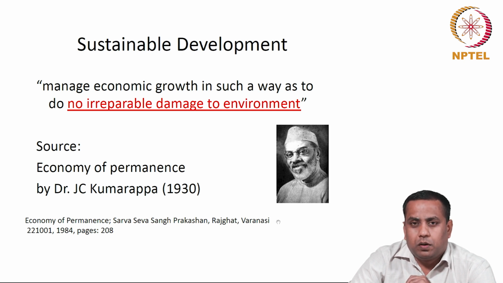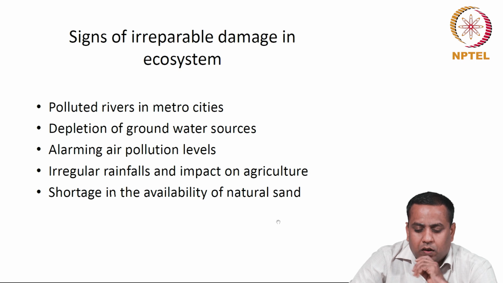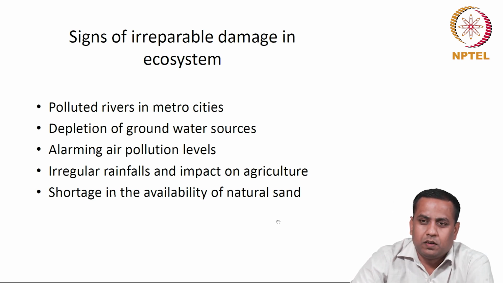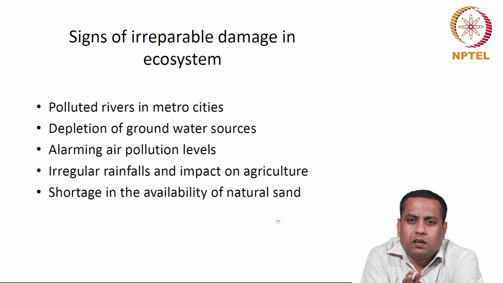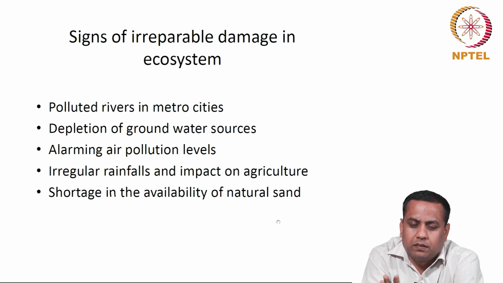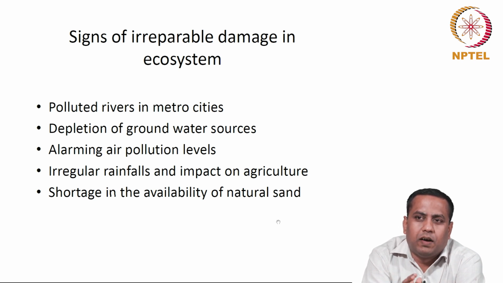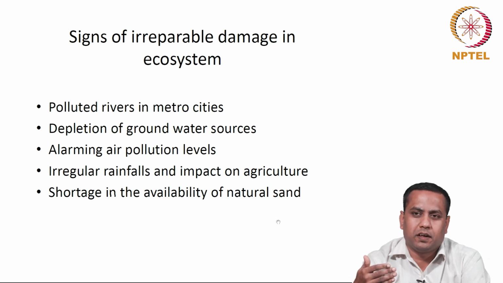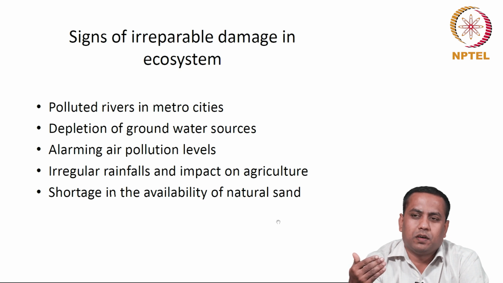Now, you can ask the question yourself: are we in the elastic state of the ecosystem or a plastic state of the ecosystem? I use the term elastic state to represent a scenario where the ecosystem has the ability to go back to the initial state. That means there is no permanent damage in the ecosystem. I use the term plastic state to represent a scenario where the ecosystem does not have the ability to go back to the initial state. There is permanent damage to the environment.